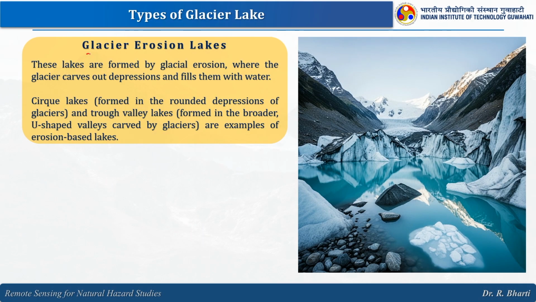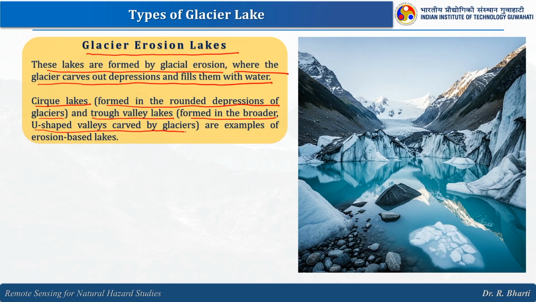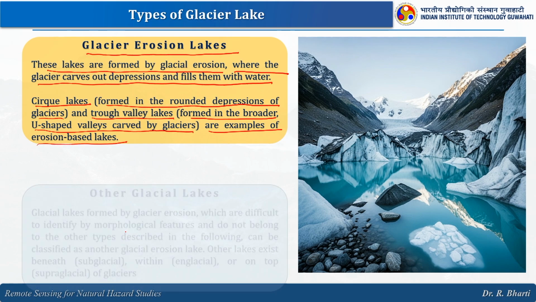In this particular slide, we will try to understand the glacial erosion lakes. These lakes are formed by glacier erosion, where the glacier carves out depressions and fills them with water. Cirque lakes formed in the rounded depressions of glaciers, and through-valley lakes formed in the broad U-shaped valleys carved by glaciers, are examples of erosion-based lakes.